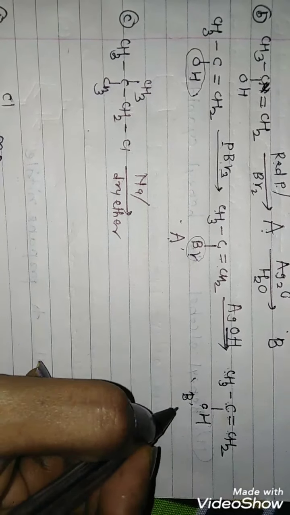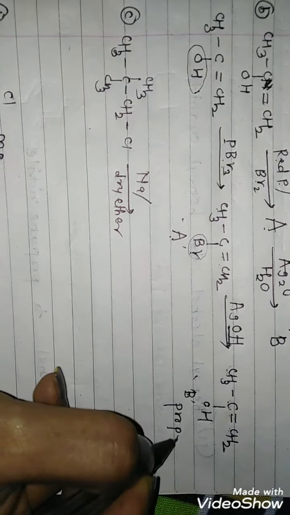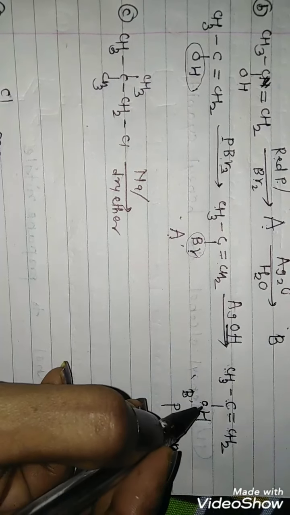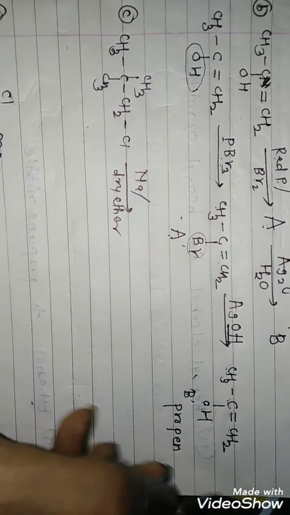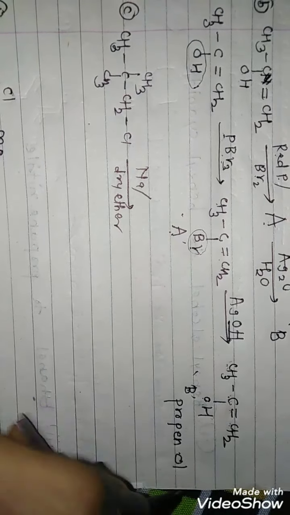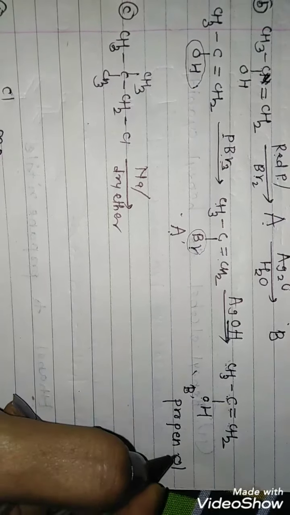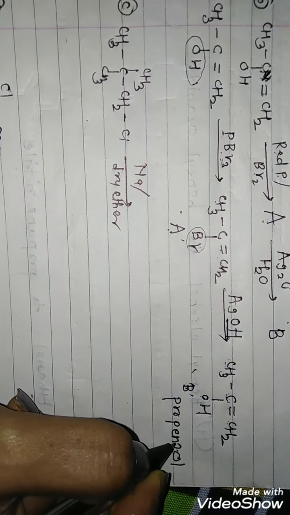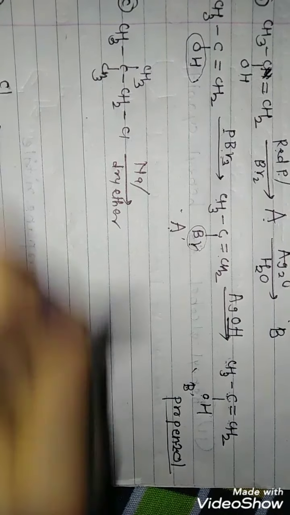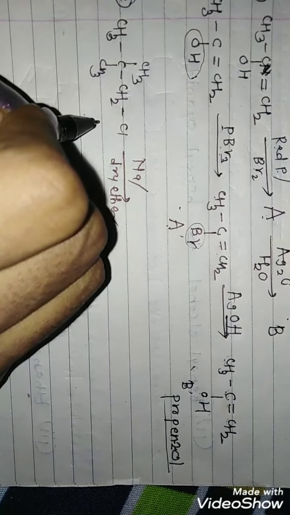So first of all, it is propene. I have not written the e because it is to be replaced by the OH group, so it will become propenol, and the OH group is present at the second position, so propen-2-ol. So the name is propen-2-ol.